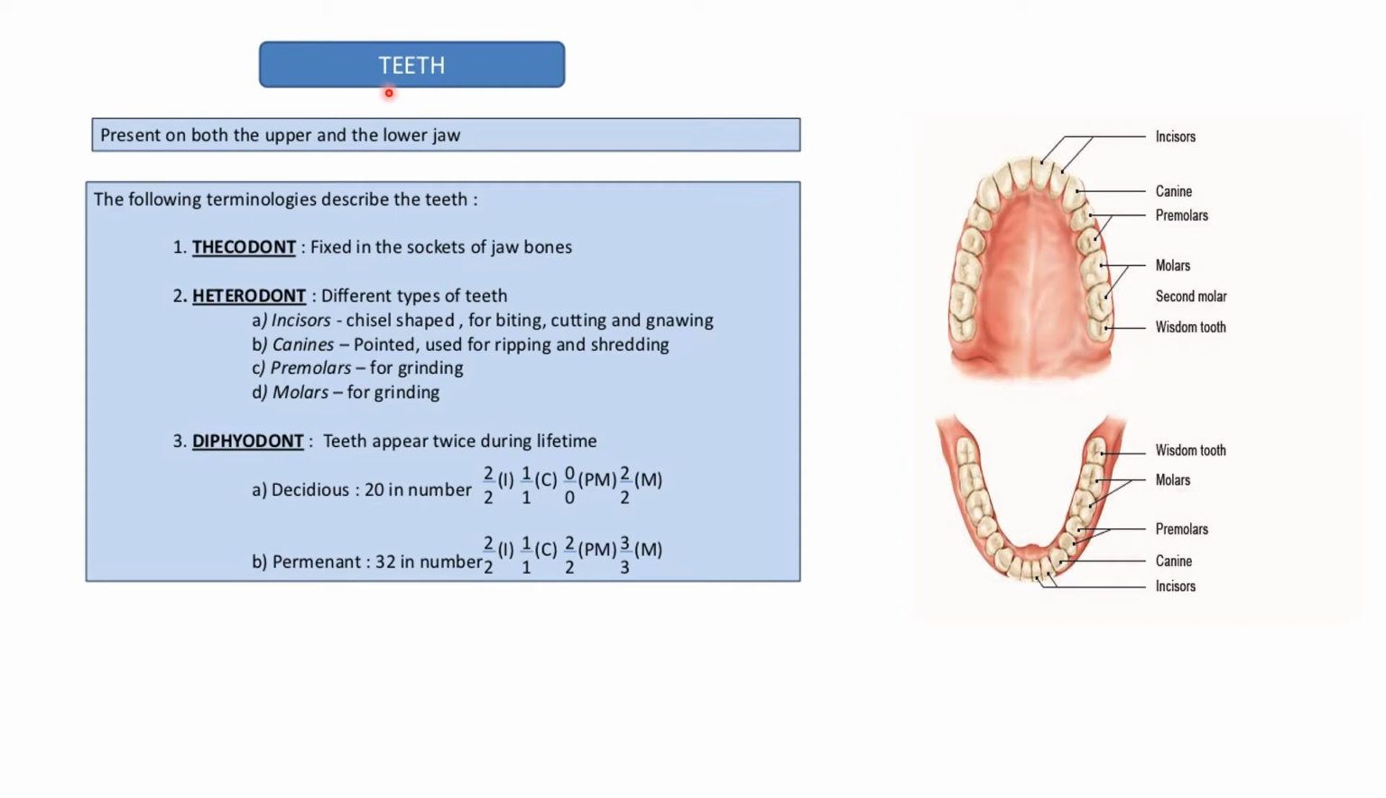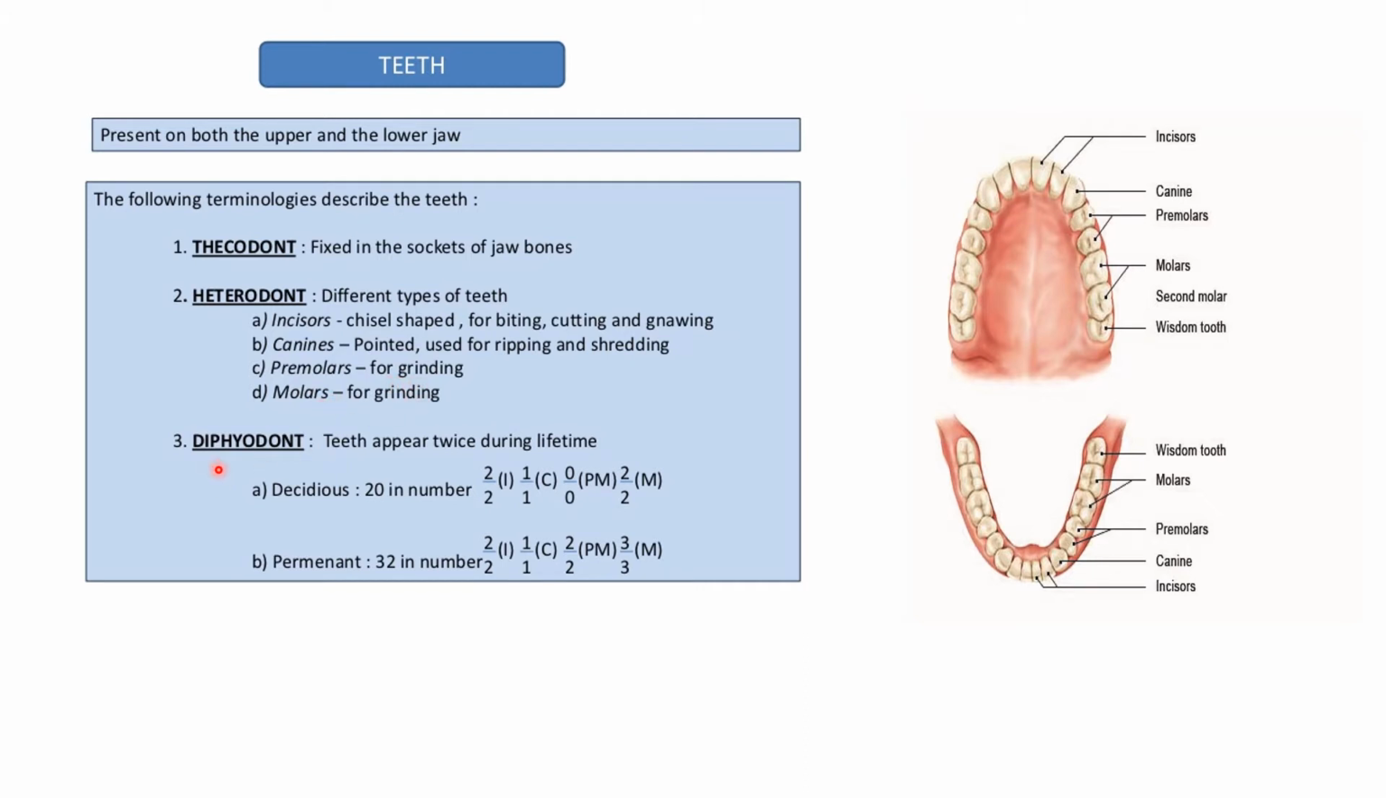Now, next are the teeth. They are present on both upper and lower jaw. The following terminology describes the teeth. Thecodont, which means fixed in the socket of the jawbone. Then comes heterodont, that means different types of teeth are present. First are incisors, which are chisel shaped, for biting, cutting and sawing. Then come canines, which are pointed, used for ripping. Then premolars for grinding, and molars are also used for grinding.